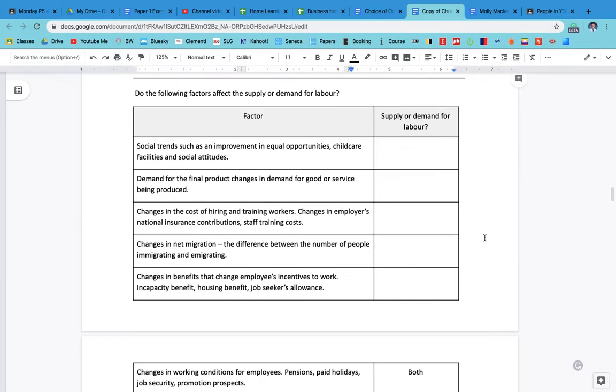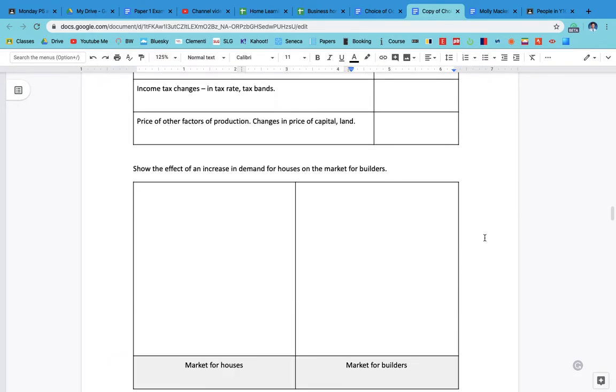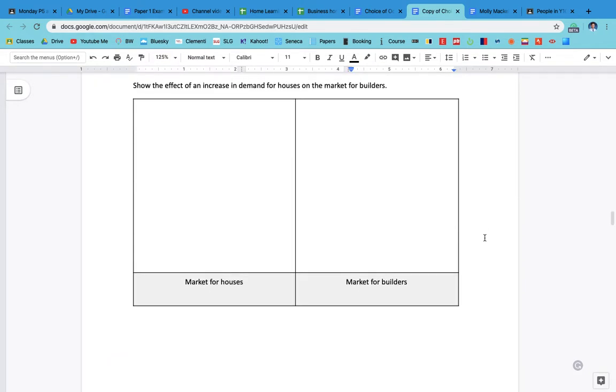So what I want us to do now: do the following factors affect the supply or the demand for labor? I don't want to go through these in the video. That's what I did on the previous one. I will put up an answer sheet shortly. So does this factor affect supply or demand of labor? Okay, so show the effect.